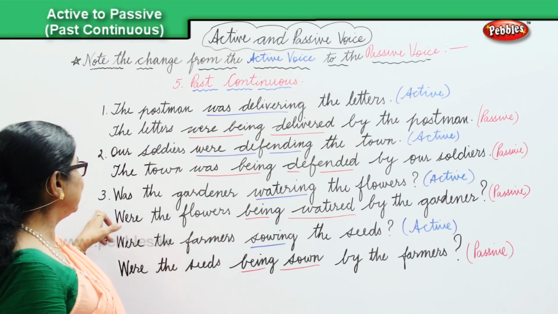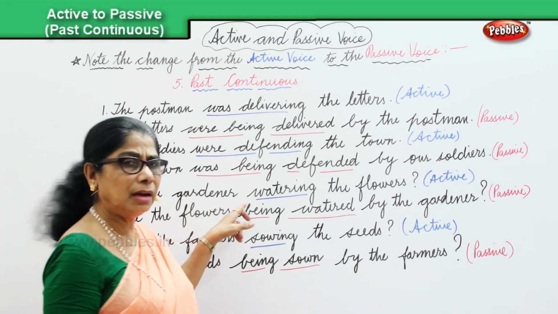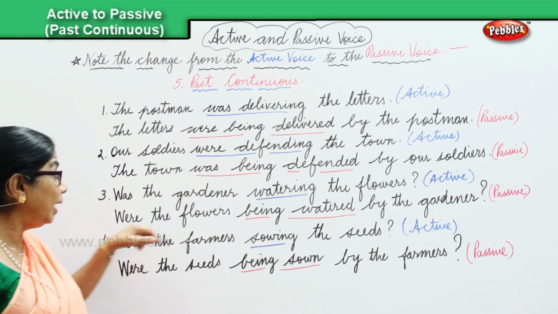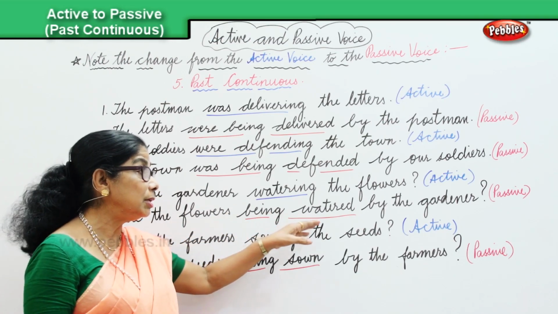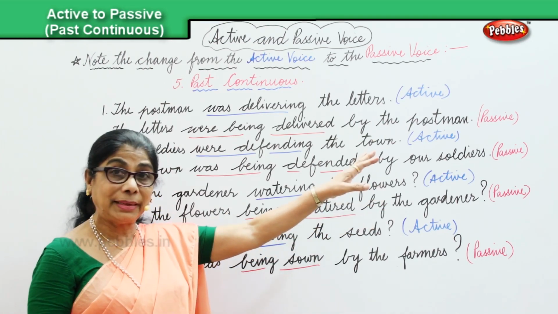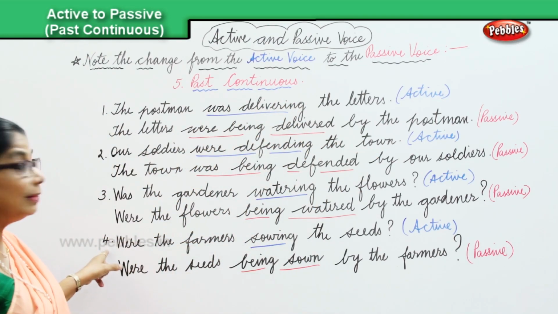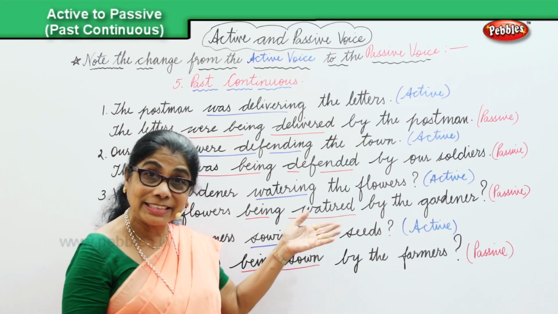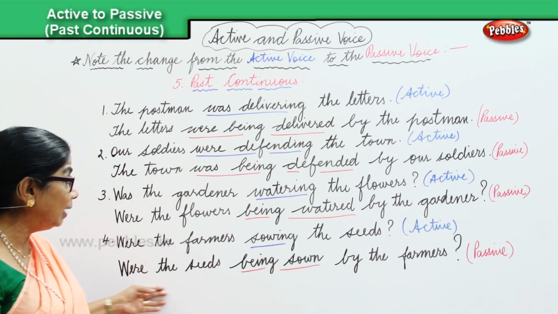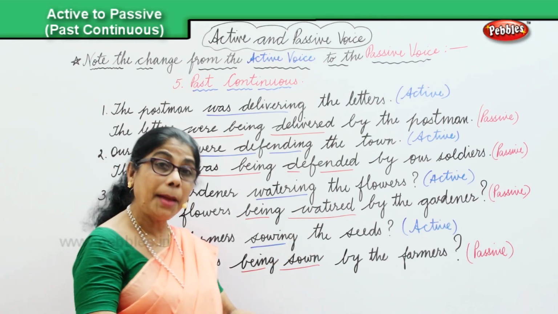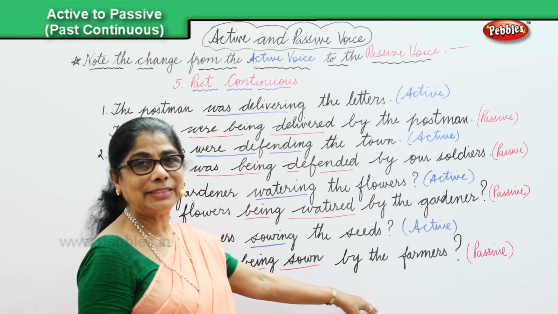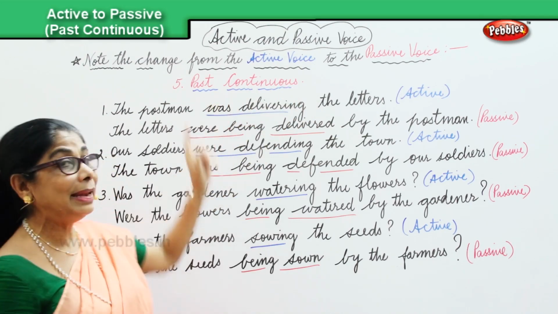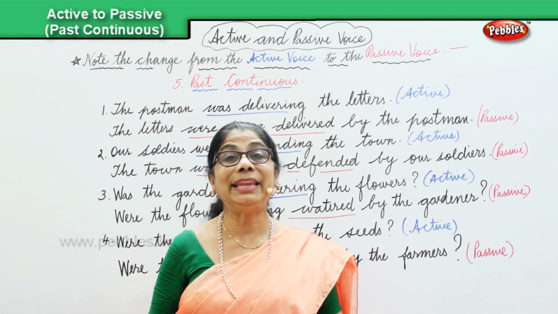And in the past continuous, the third sentence. Was the gardener watering the flowers? Active. Change over. Were the flowers being watered by the gardener? Passive voice. And finally, in the past continuous, the last sentence. Were the farmers sowing the seeds? Active. When you change over, were the seeds being sown by the farmers? That's the passive. So we learned the changeover of the active into the passive in past continuous in each of these sentences.